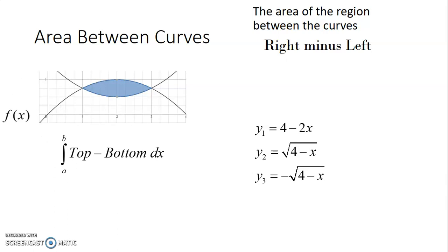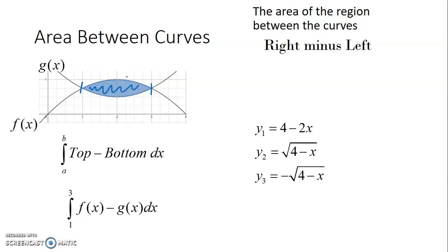So when we're looking at area, most of the problems you'll be able to do most easily as a dx problem. So you want to do the top function minus the bottom function, and then the limits are wherever they intersect. So for this particular problem, the top function is f and the bottom function is g. So to find this area, I would do the integral from 1 to 3 of f minus g.